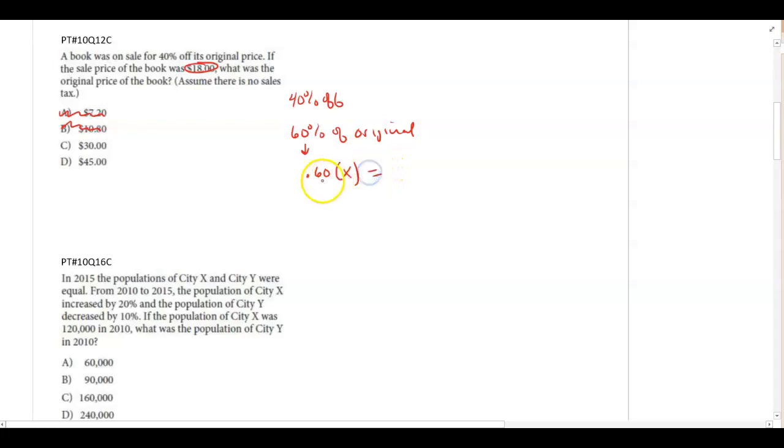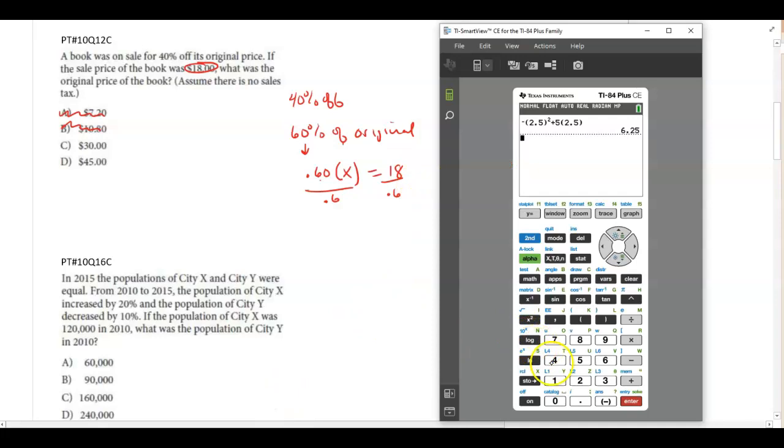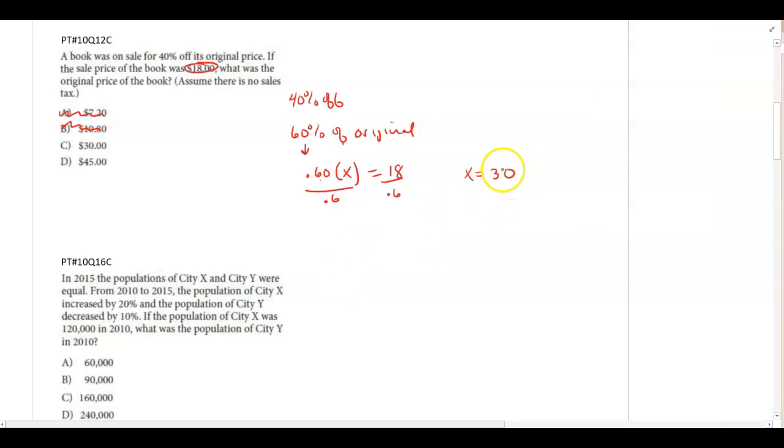No. But 60% of, meaning multiply, of the original price was equal to $18. So if I divide both of these by 0.6, it would tell me the original price, 18 divided by 0.6, would give me $30. Okay, so the original price was $30.